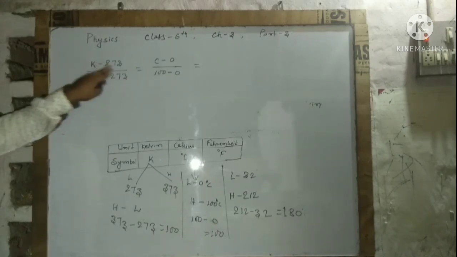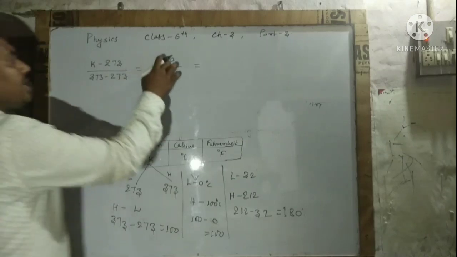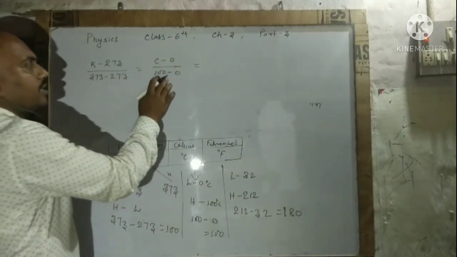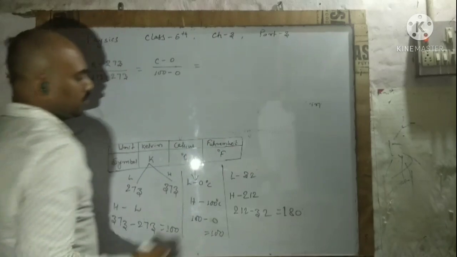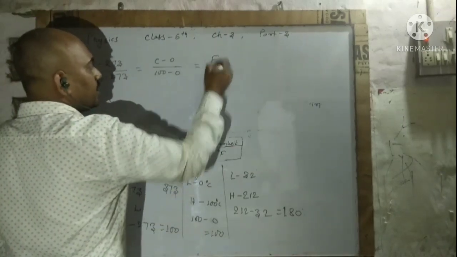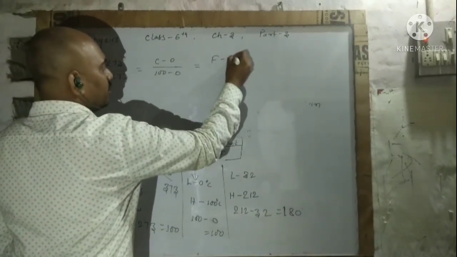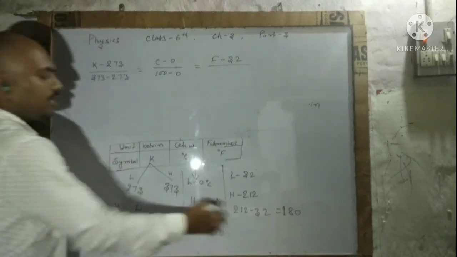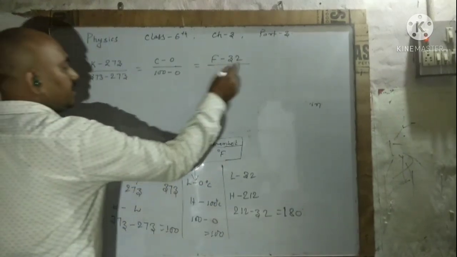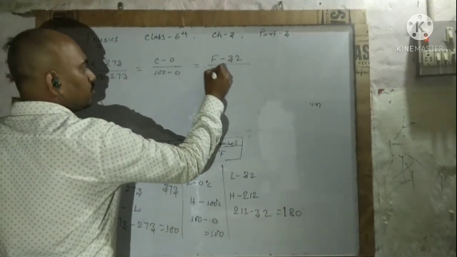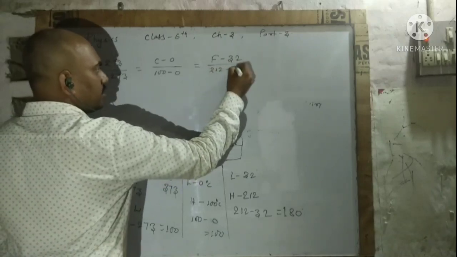For Fahrenheit, the lowest value is 32, and the division is 212 minus 32.